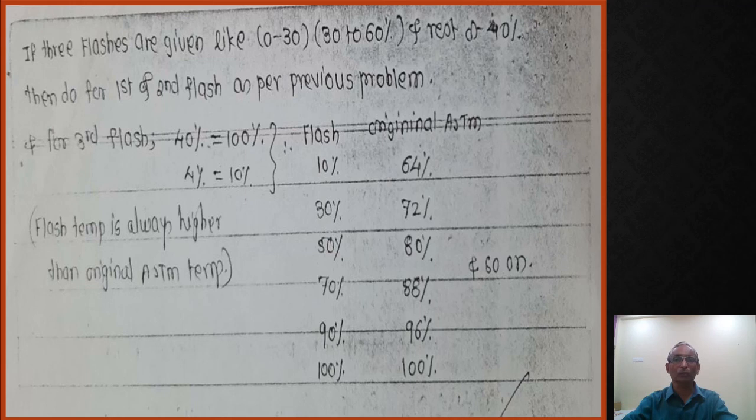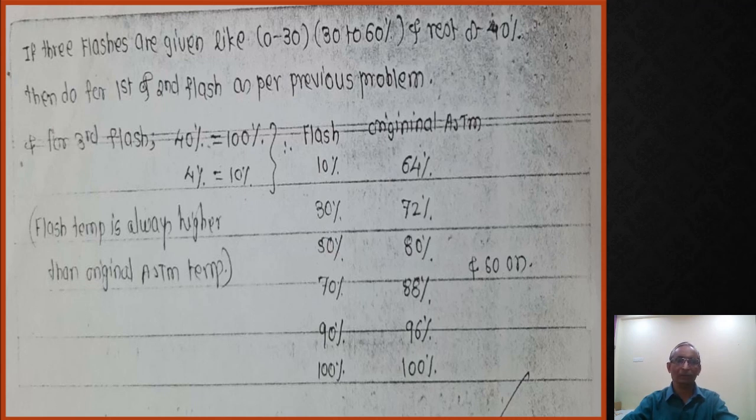And the rest, 40%, means from about 60%. 60% corresponds to 0% of the ASTM data, 100% corresponds to 100%. For this remaining 40% you have to convert. Then do the first and second flash as per the previous problem. The first part will be the same, 0 to 30%. For the second flash you have to convert this particular ASTM data. For the third flash you have to convert the ASTM data. Both sets of data you have to convert to EFV data, and then report the answers the way they are asked in the question.